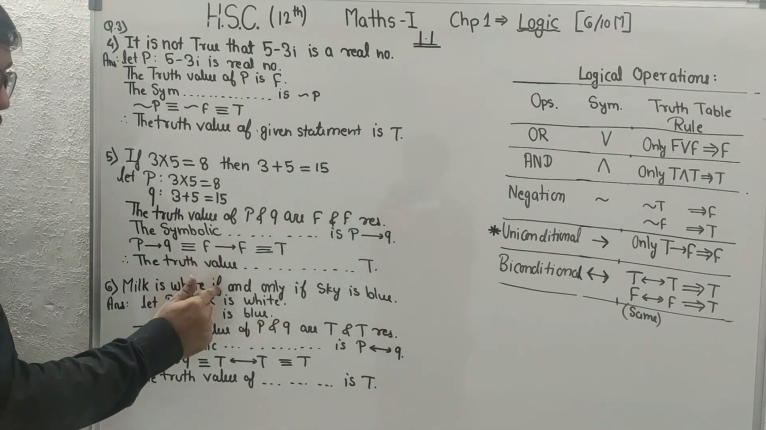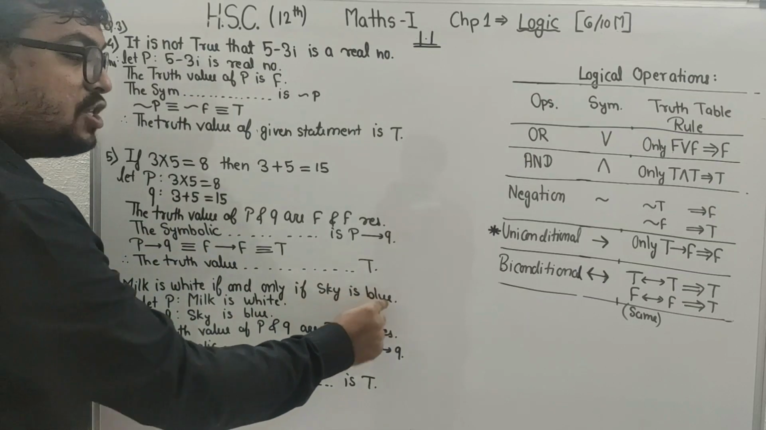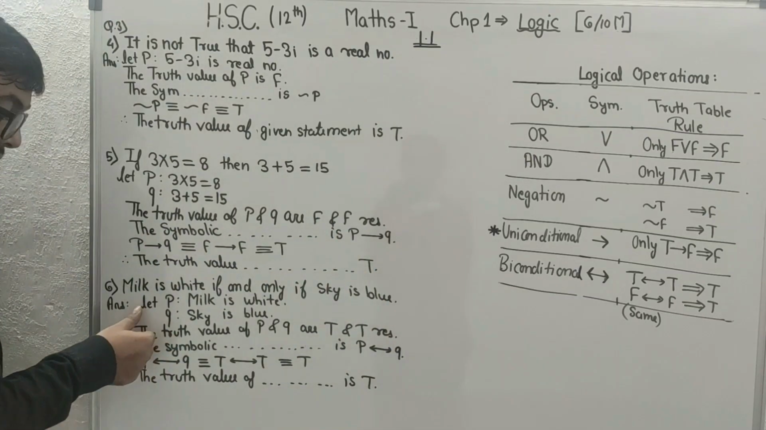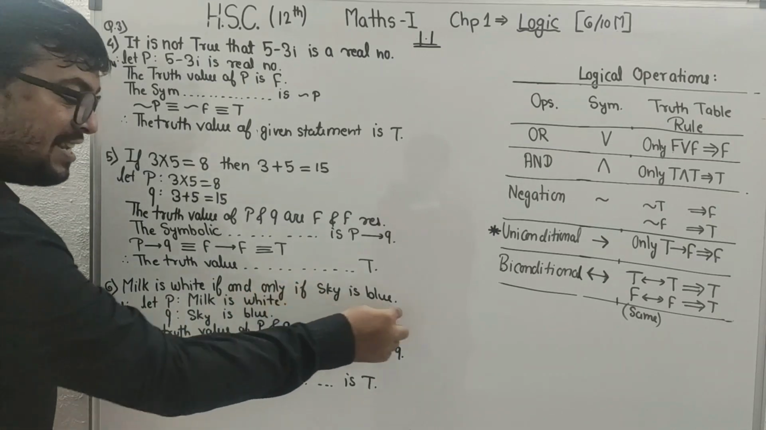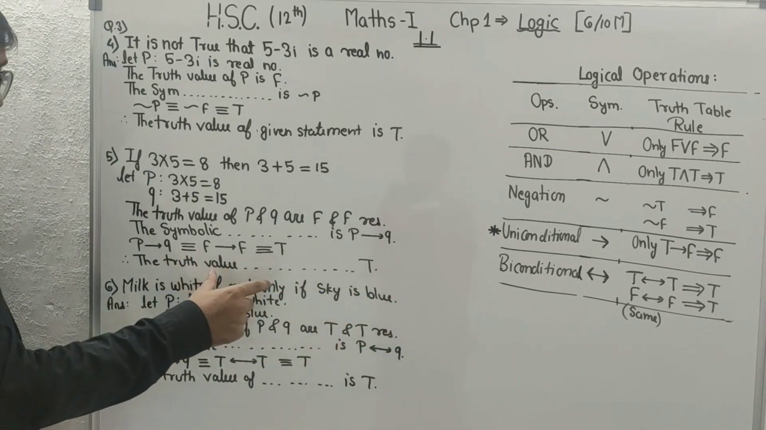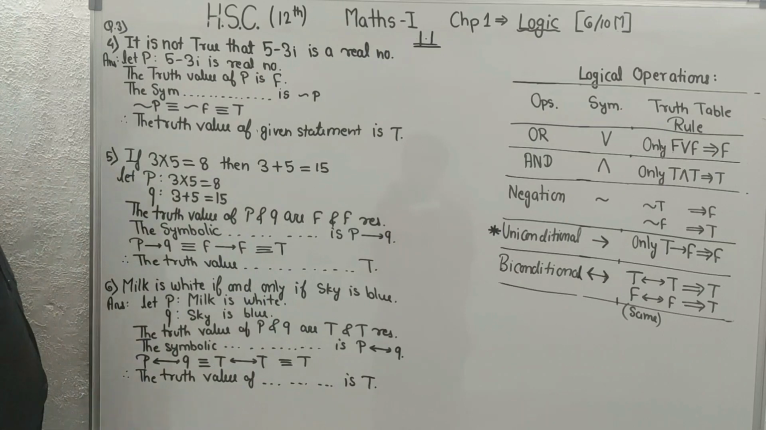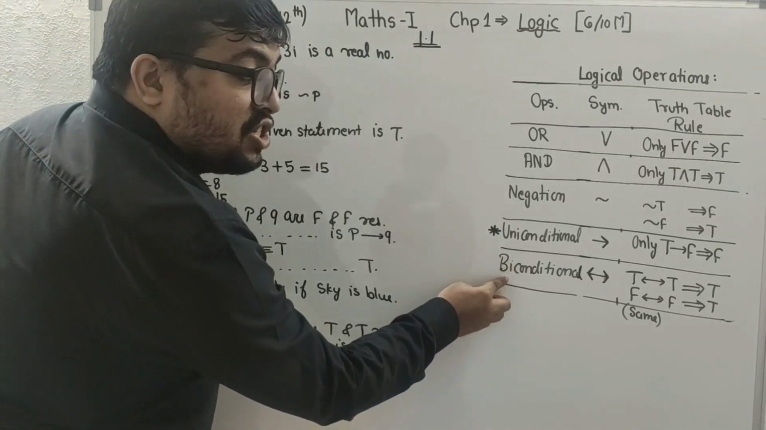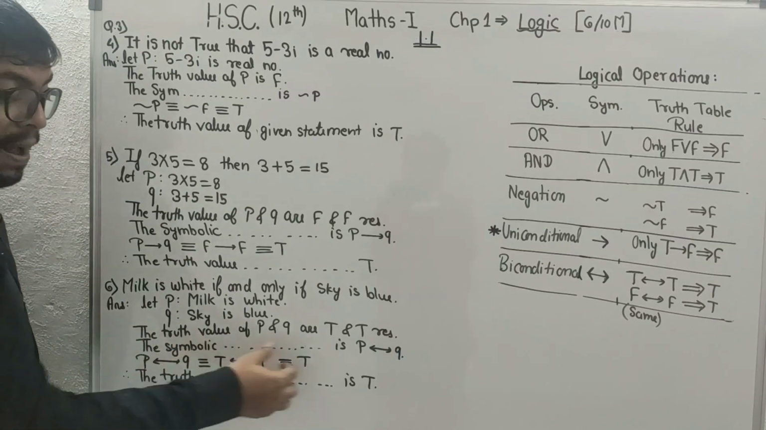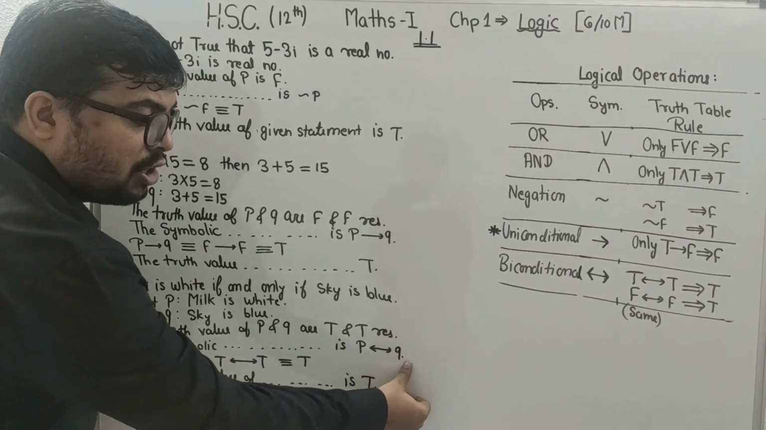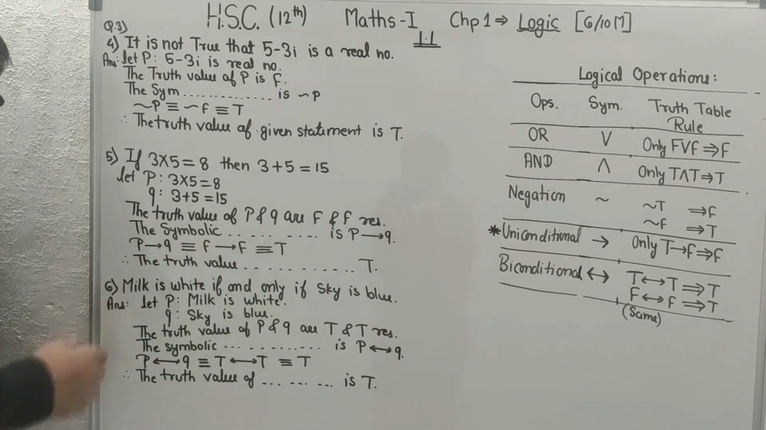Milk is white if and only if sky is blue. So let P be milk is white, Q will be sky is blue. Here the conjunction is if and only if. So we will use biconditional beta. We will use biconditional. द सिंबॉलिक रिप्रेजेंटेशन क्या होगा बेटा, P biconditional Q. Both these statements are true.